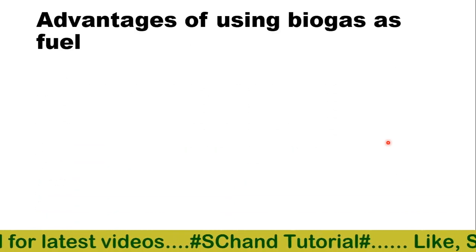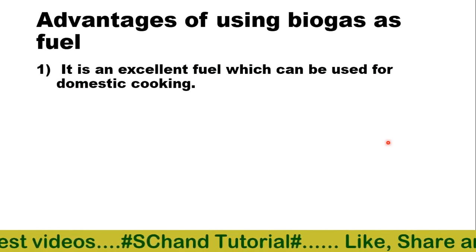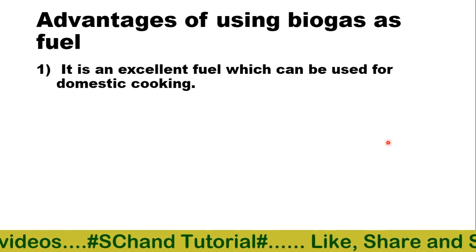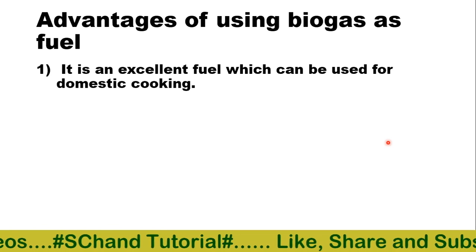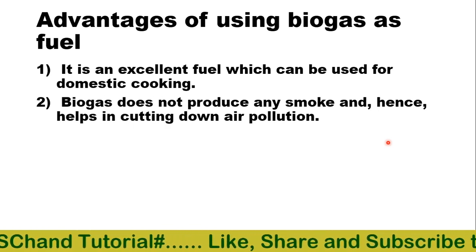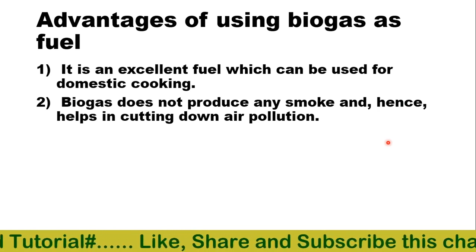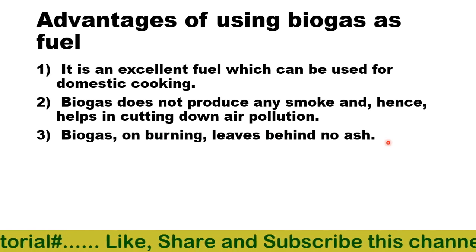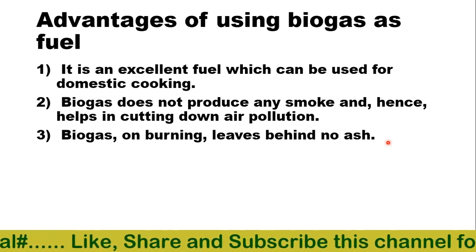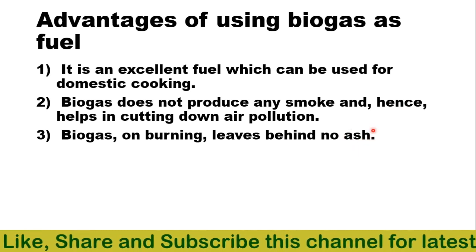So what are the advantages of using biogas as a fuel? It is an excellent fuel which can be used for domestic cooking. Biogas does not produce any kind of smoke, and hence it helps in cutting down air pollution. Biogas on burning leaves behind no ash. No ash is left behind, without any product formed.